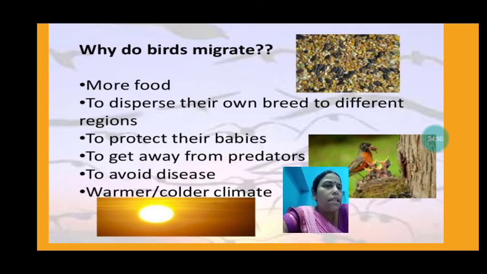If in one place there is any kind of disease, they move to another place. They also move for a warmer or colder climate. If the weather becomes warm, they move to the colder part, and if it is cold, they move to the warmer part.